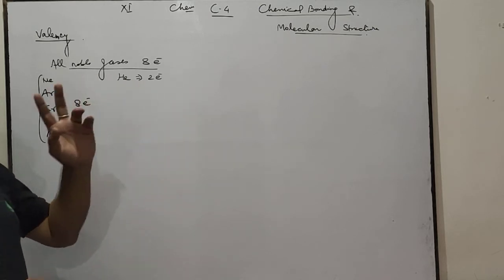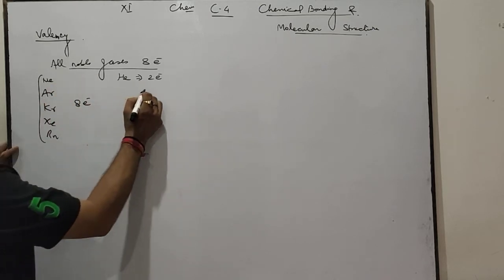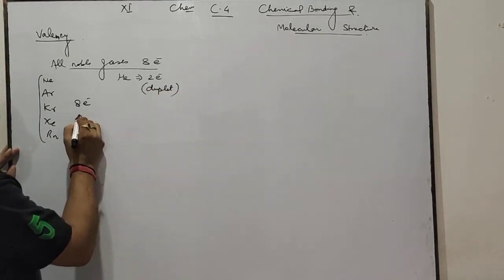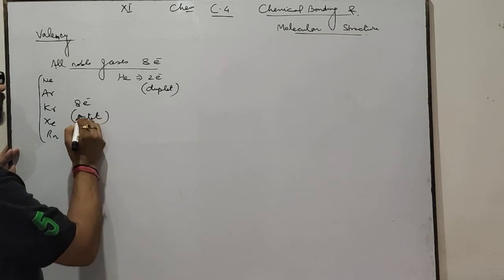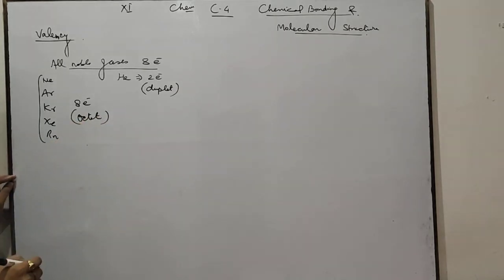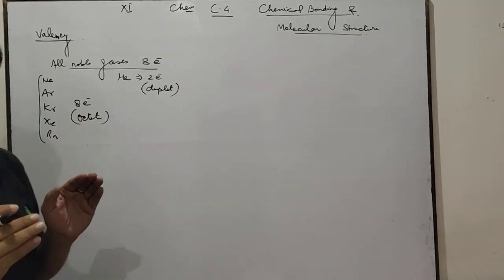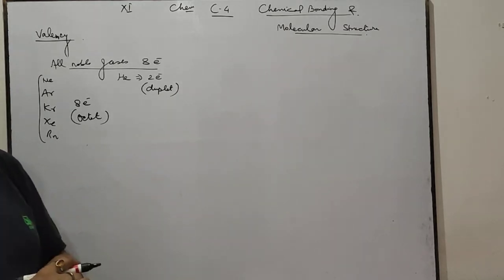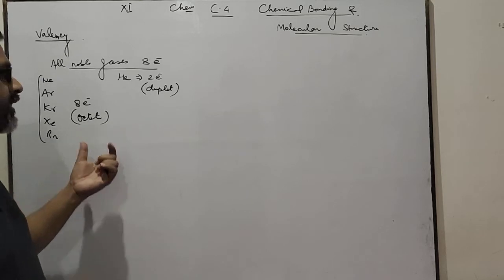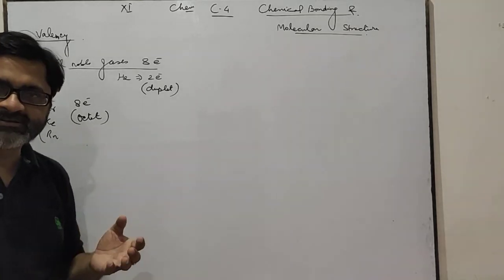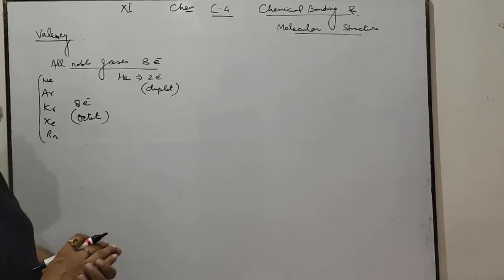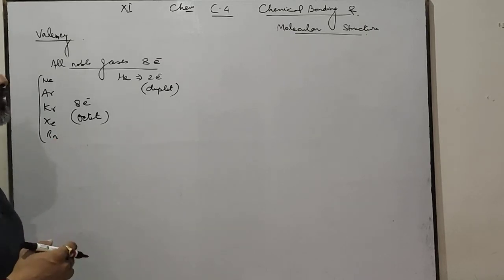Helium contains only 2 electrons and it completes its duplet, whereas all these other elements have completed their octet. All elements tend to complete their octet. This is called the octet rule.